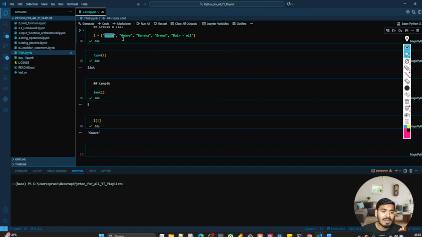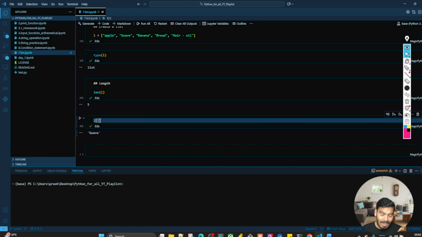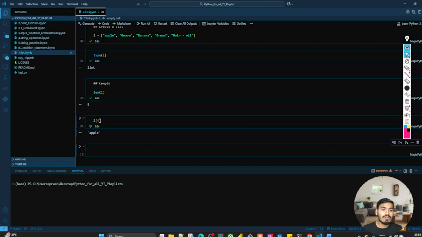But 1 is guava, not apple. Why so? Because there is a concept of index, guys. So what is index? Let's try to understand the part of index over here.